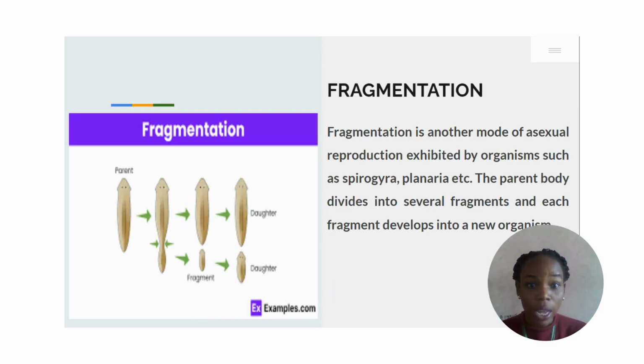Now, another one we will talk about is fragmentation. Fragmentation is another mode of asexual reproduction, and it's exhibited by spirogyra, planaria, and the likes. In this form of asexual reproduction, the parent body divides into several fragments. From what you can see on your screen, the parent organism divides into several fragments, and each of the fragments develops into a new organism.